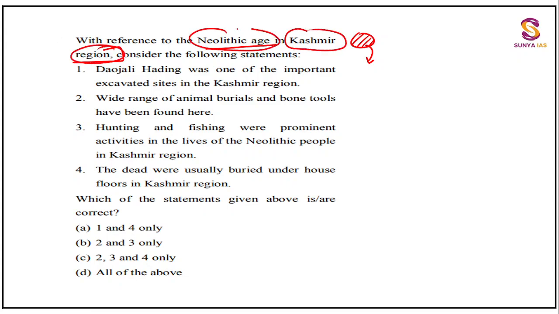I have told you that Neolithic age was not only present at one place in India. I'm sorry for the map, but you understand that Neolithic age was present in the northern area of India, in the eastern area of India, in the southern area of India, and in this part of the eastern area too. Right? And we have revised the sites also.